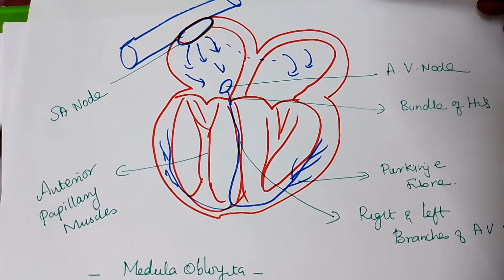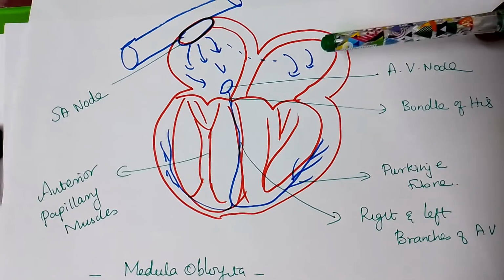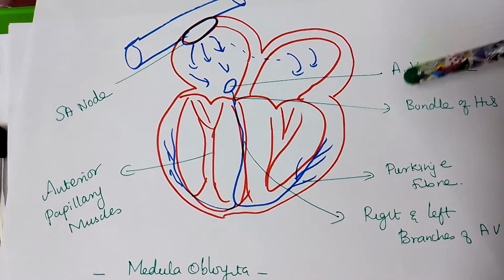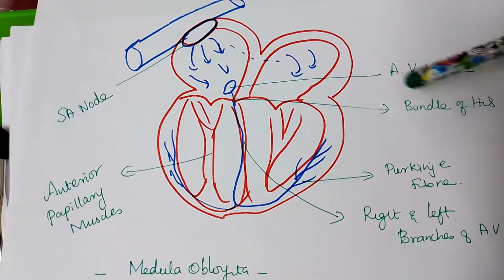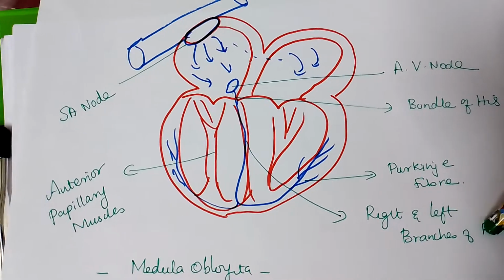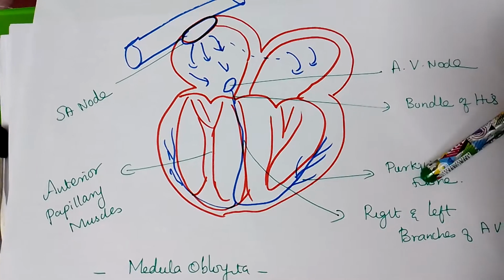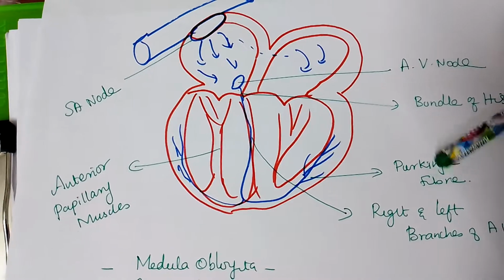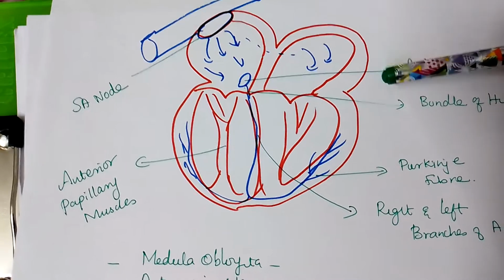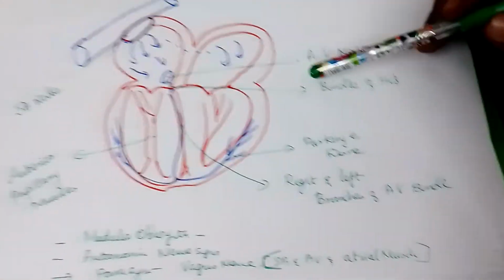The conductive system of the heart mainly consists of the SA node, AV node, AV bundle of His, the right and left branches of the bundle of His, and Purkinje fibers. Understand? So, what is this conductive system of the heart?